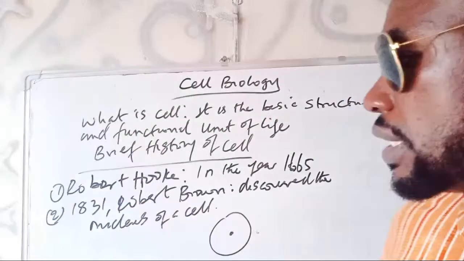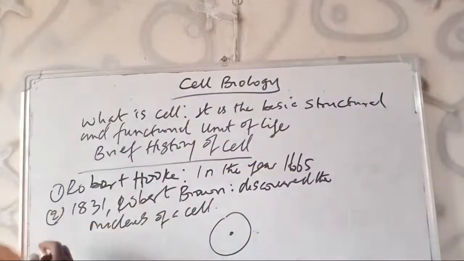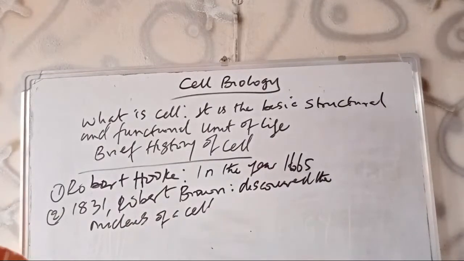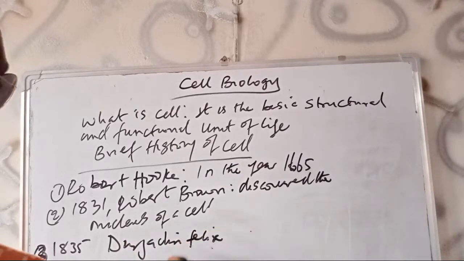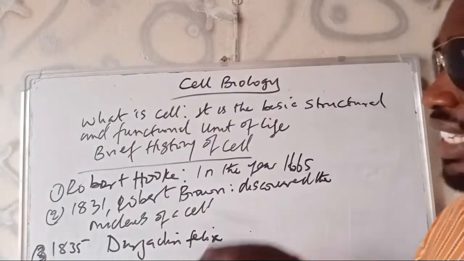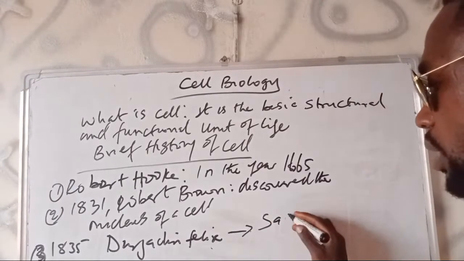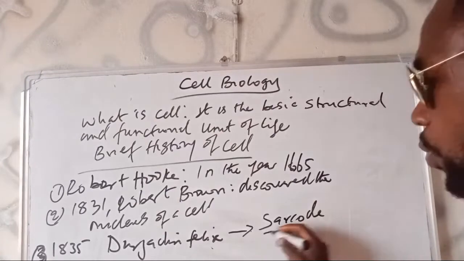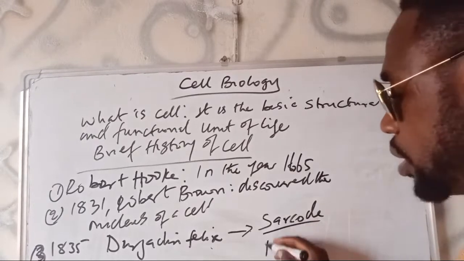Then in 1835, a remarkable year, Felix Dujardin studied and discovered that the cell has living contents, living units, and he called the living part of the cell the sarcode. The sarcode was to represent the living part of the cell. This sarcode was later named protoplasm